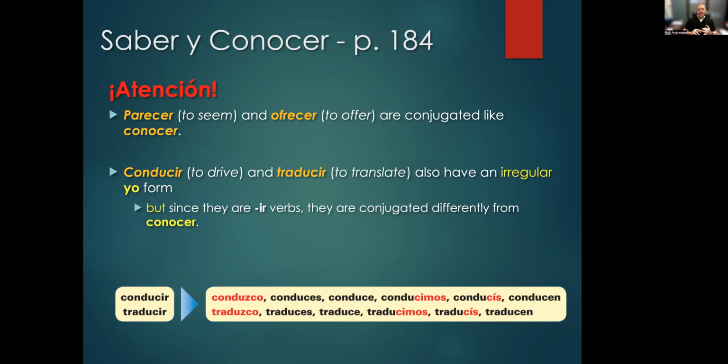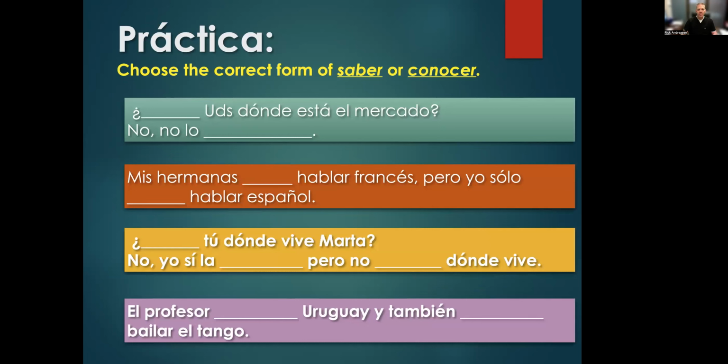Conduzco and traduzco, but they're also irregular in that the nosotros form, because they're IR verbs, is different that way, right? So the yo form again, conduzco, traduzco, parezco, ofrezco, are just irregular verbs that follow that similar conjugation. Okay, so let's look at this.